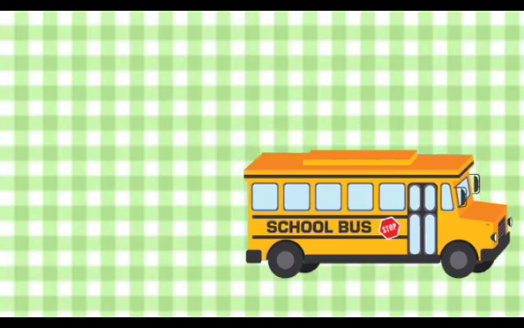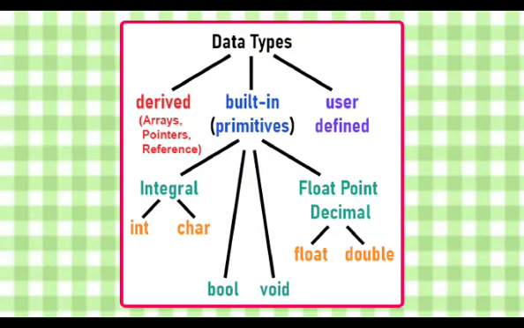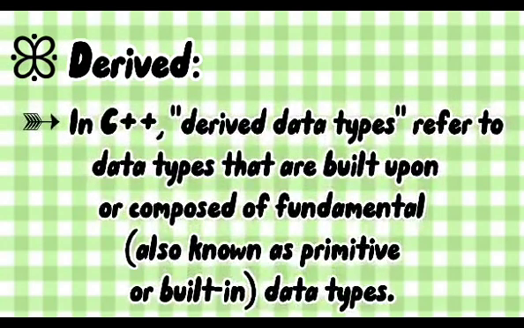Next up are the different data types. First is we have derived. In C++, derived data types refer to data types that are built upon or composed of fundamental, also known as primitive or built-in data types. Here are the examples.